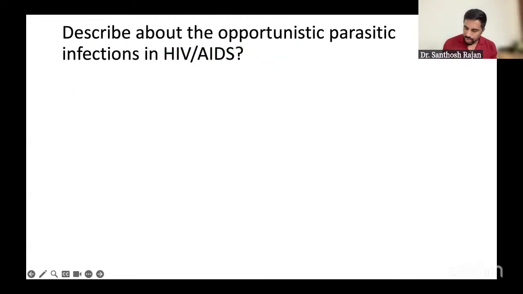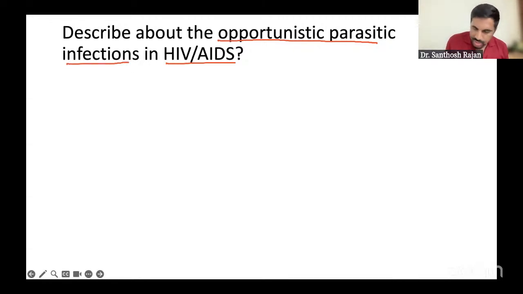Now we come to the last topic, opportunistic parasitic infection. We have already covered parasites; we have nicely made juice and drunk it. So now we'll see how much we are remembering. In HIV infection, there are a lot of infections: bacterial, viral, and parasitic. Here they mention only parasites, so we stick only to parasitic infection.